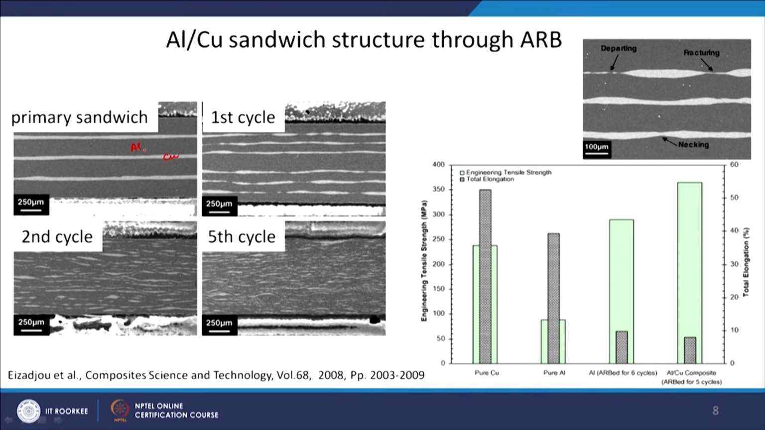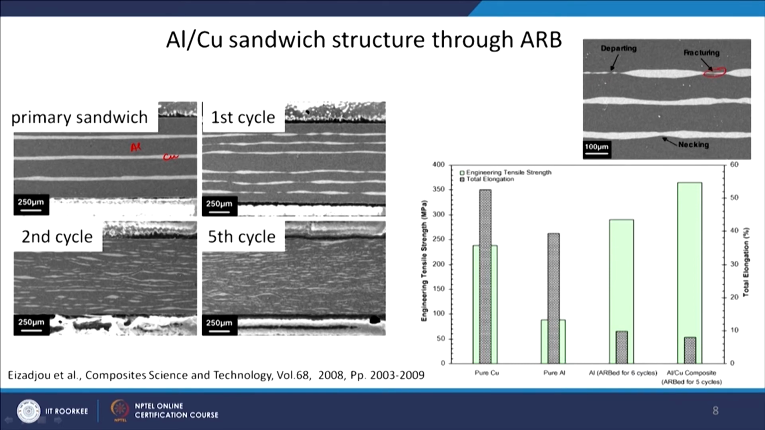And again you can see the effect of copper being the harder phase. It is getting broken down, and slowly you can see it is almost getting refined to very small sizes, and having a continuous distribution throughout the aluminum matrix. And again the same necking and fracturing is taking place in copper at different places.